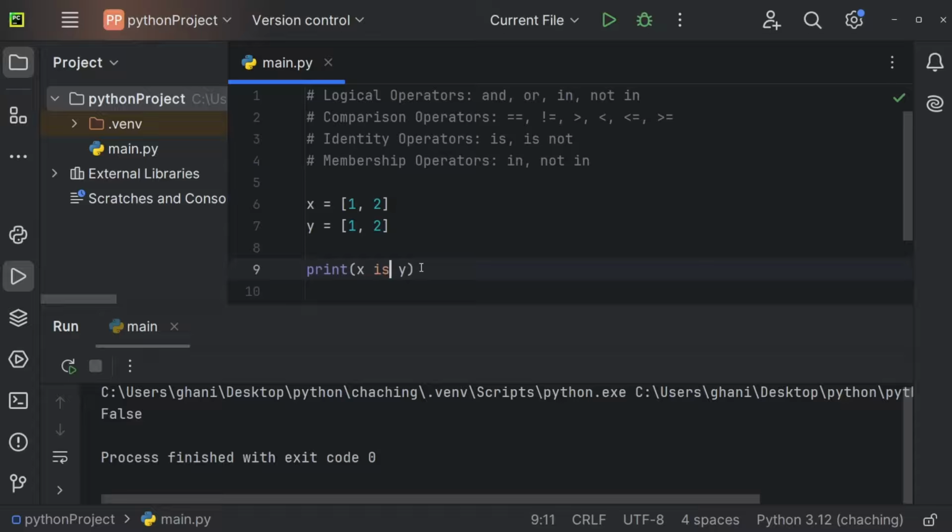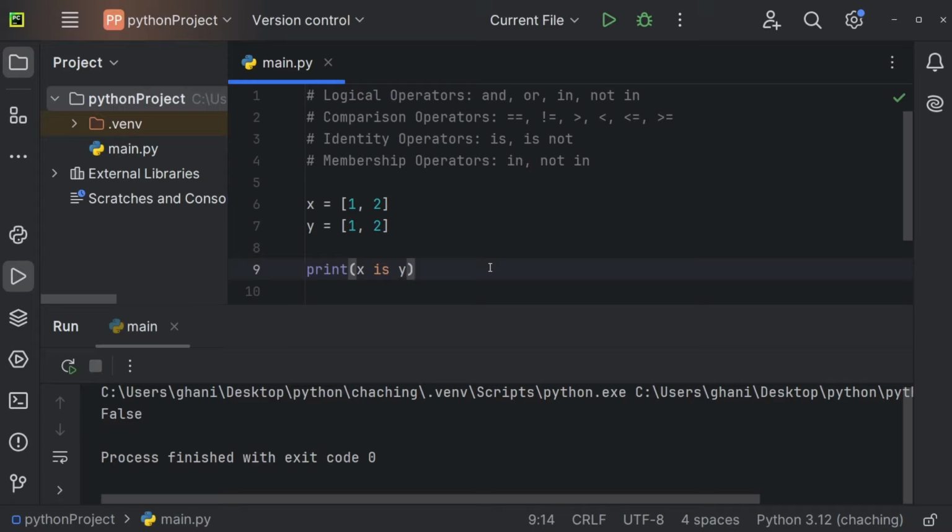If we are using is though, then it's going to check whether this is the exact same object. And Python, of course, has to store this object somewhere. And since we're executing this code on our PC, those variables will get stored on our PC. And now is going to take a look at the memory address of X and the memory address of Y. And of course, there exist different memory addresses for X and Y because, in fact, they are different objects. They just happen to have the exact same values,